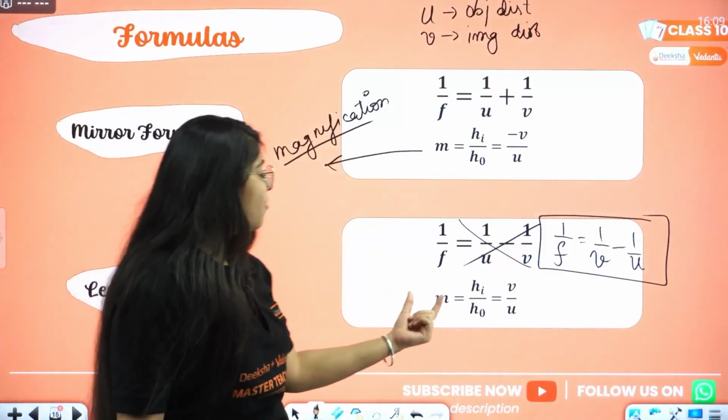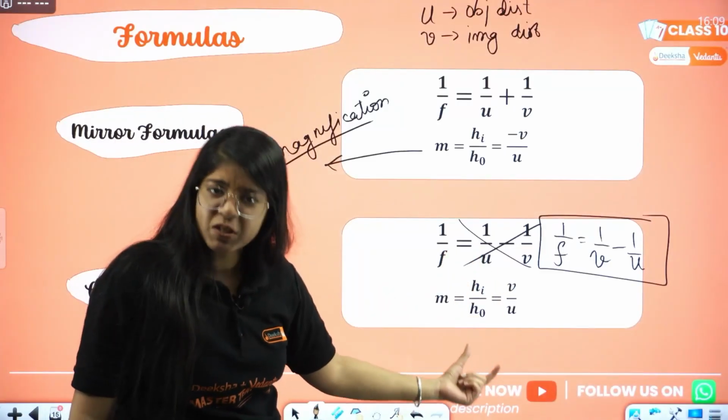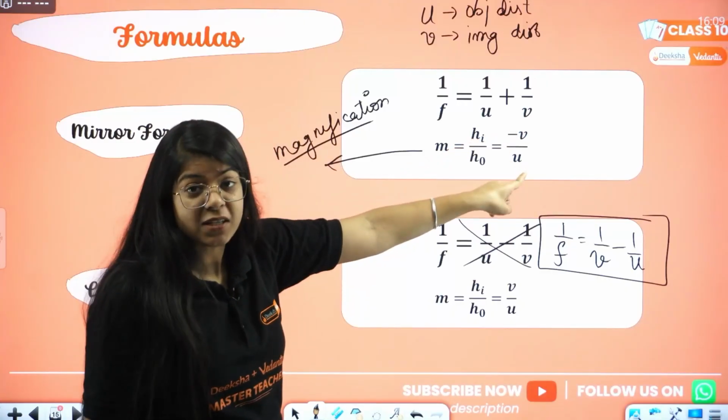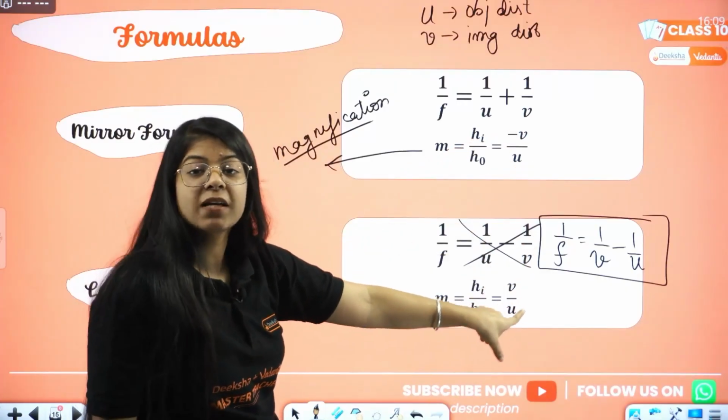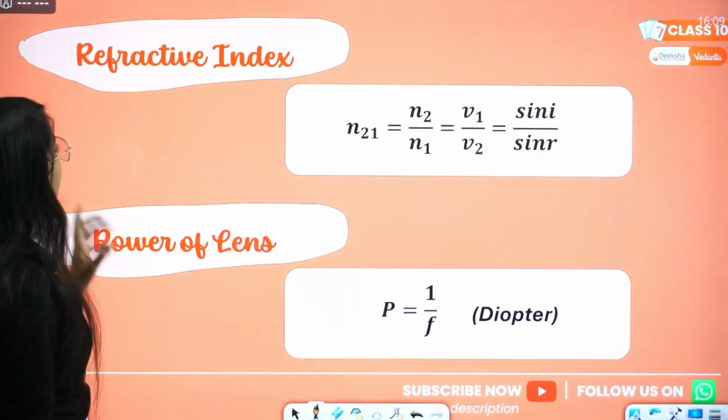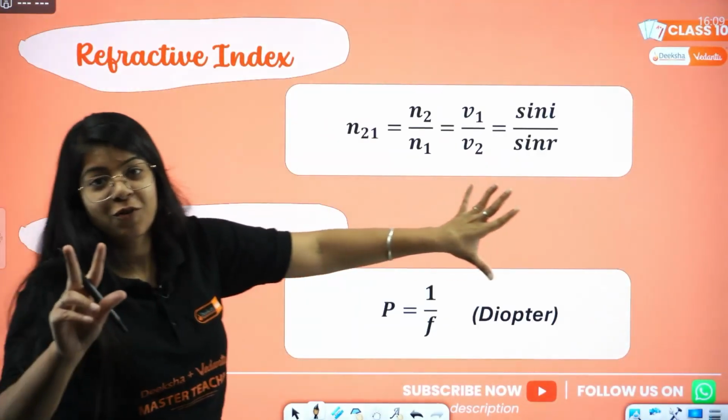Okay. Then we have magnification, height of image, height of object, same. But in here it is plus v by u. For mirror it was minus v by u. In here it is plus v by u. Then one more very important thing is left, oh, there are two more formulas, sorry for that.